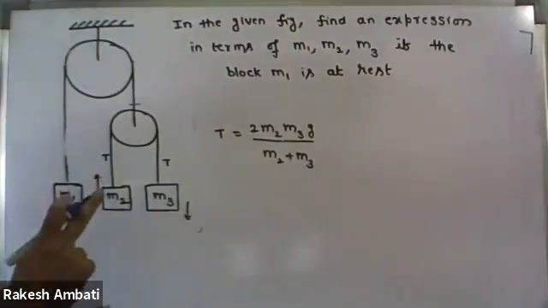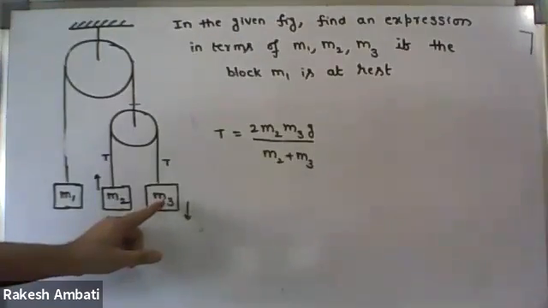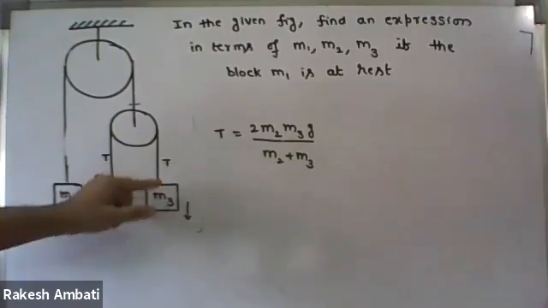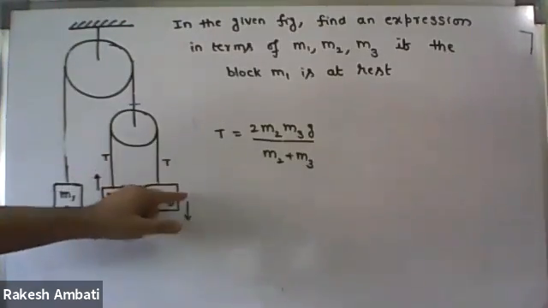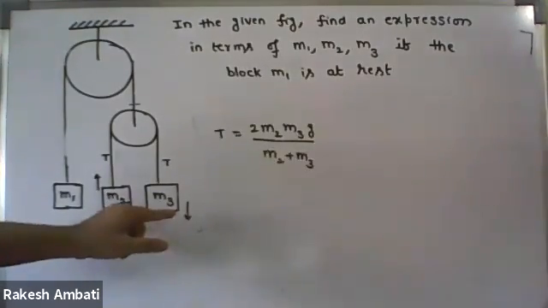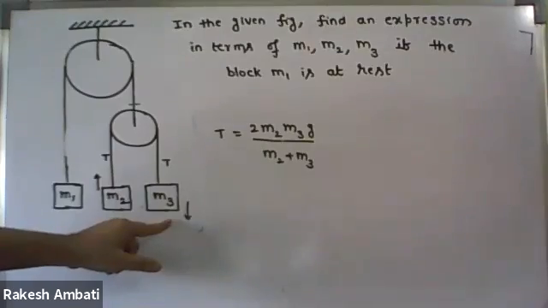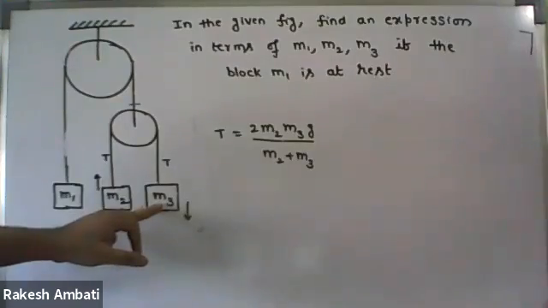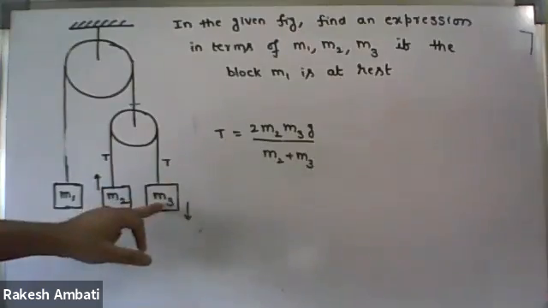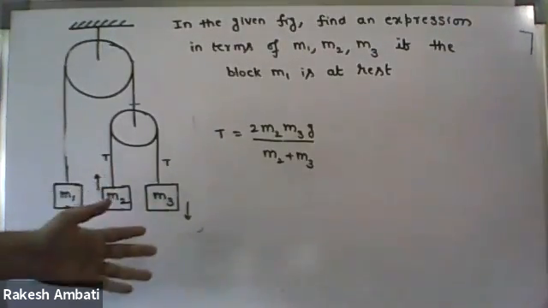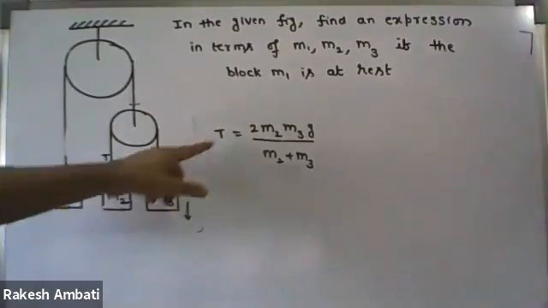See, in this case, if I write the m3 block, the forces in the direction of motion are m3g and T tension force, and acceleration. Is it clear? Yes, sir. Now, what is the dynamic equation? For this block, m3g minus T equals m3a. For the other block, T minus m2g equals m2a. By adding them and simplifying, we get the same T value.